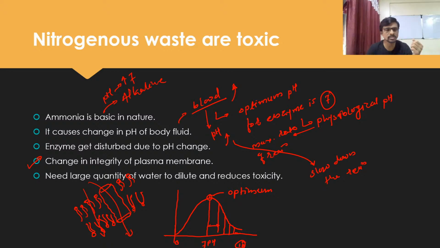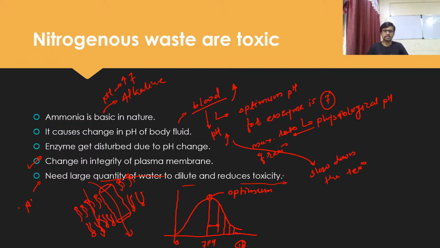So it needs a large quantity of water to dilute and reduce the toxicity. Okay, so who needs it? Ammonia or nitrogen waste. Nitrogen waste requires a large quantity of water to dilute and reduce its toxicity.